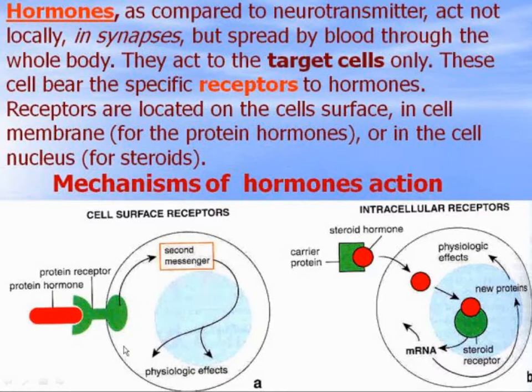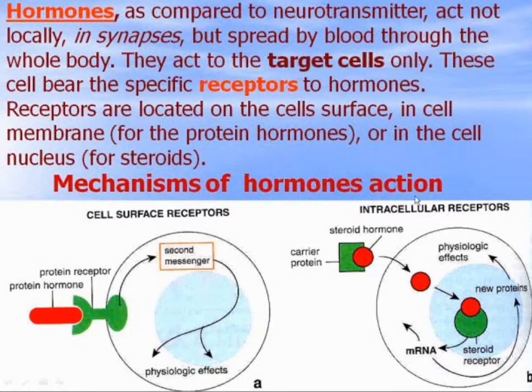Receptors are located on the cell surface, in the cell membrane, for the protein hormones, or in the cell nucleus for steroids.